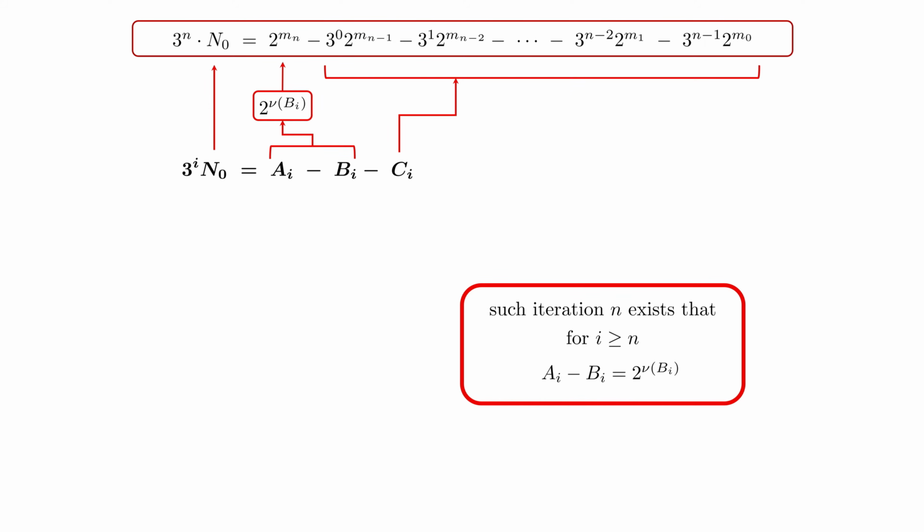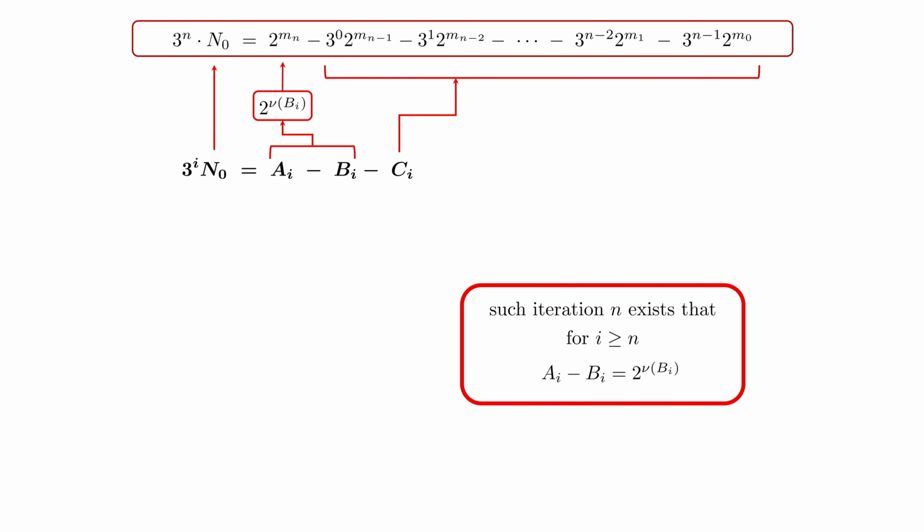There are no gaps in BI, which is this term, and all remaining terms are created in CI as needed for our required representation of our initial number n0, which basically proves that for any n0 we can make this representation using my procedure, which proves that any n0 selected at the beginning can be processed to 1 by the procedure proposed in the Collatz conjecture, which proves the Collatz conjecture.